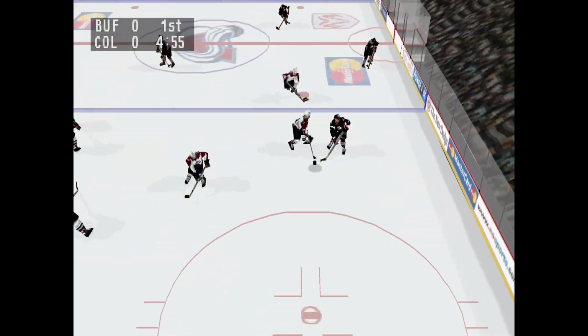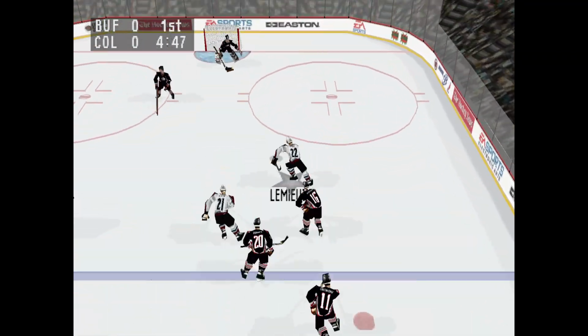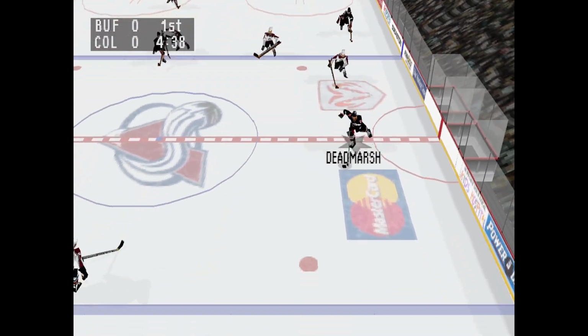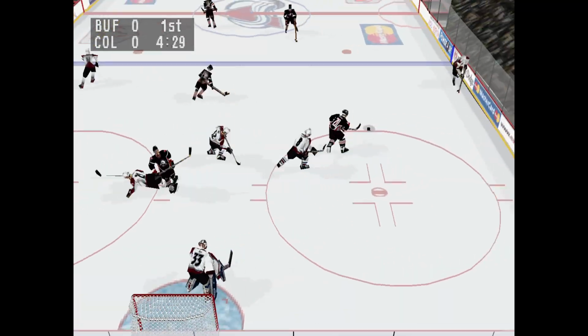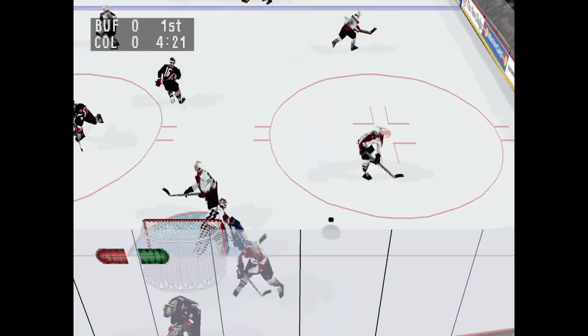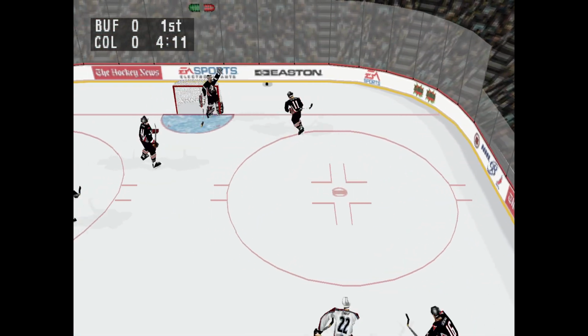Game on. The Buffalo Sabres win the faceoff. Passed ahead by Foot. Plays the puck to Lemieux. He winds up. He's stopped by Hasek. Deadmarsh passes it. He's nailed by LaFontaine. Deadmarsh passes. LaFontaine flicks it. Short pass to Ozelinch. He passes.